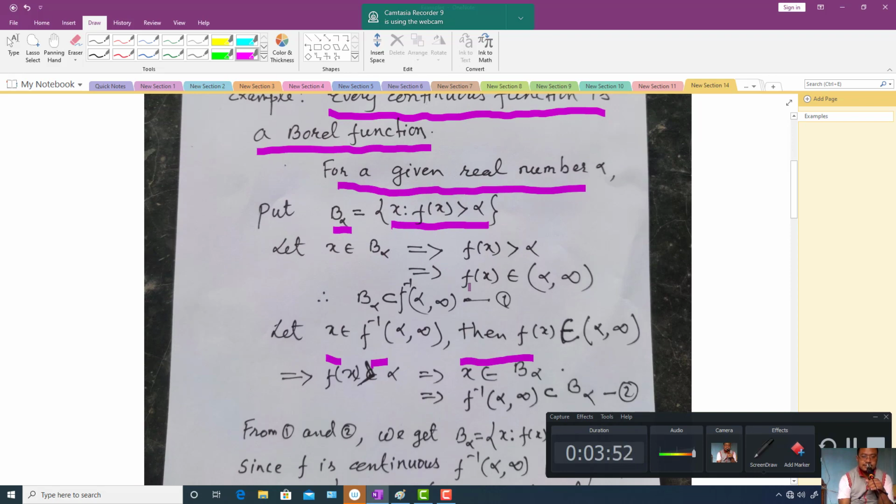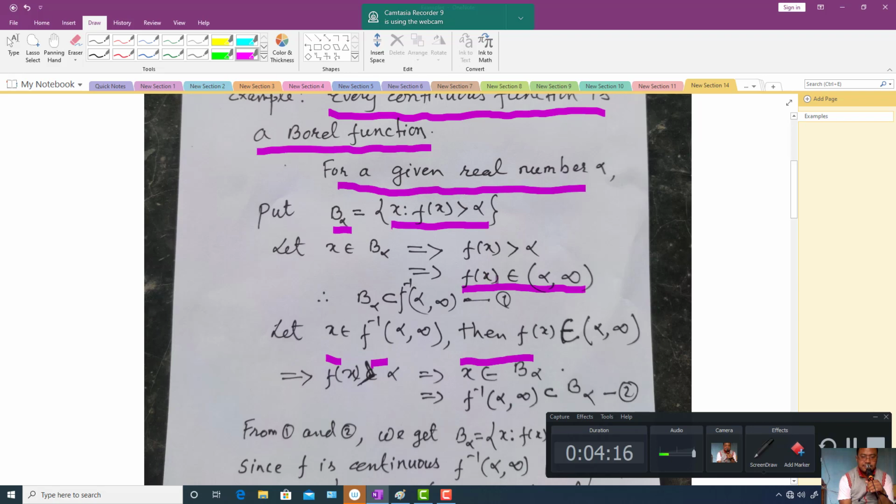So this implies that f(x) is a member of the interval (alpha, infinity). Here it is open, here also it is open. f(x) being greater than alpha means f(x) lies in the interval (alpha, infinity).